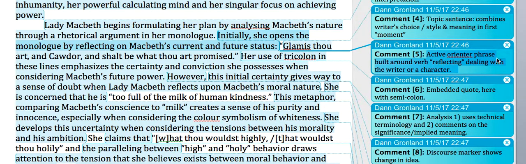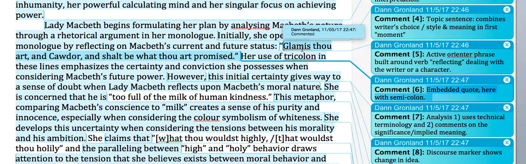So an orienter phrase, remember, is what we mean by narrative context. It's a brief description of what the character in question is doing at that moment in time. She opens the monologue by reflecting on Macbeth's current and future status: "Glamis thou art and Cawdor, and shalt be what thou art promised." Then you see the embedded quotation after the colon. So this was one of the methods that we talked about in the embedded quotation examples. You can use a colon here with an argumentative sentence that comes beforehand. There are a number of different ways to do that when you're essay writing.